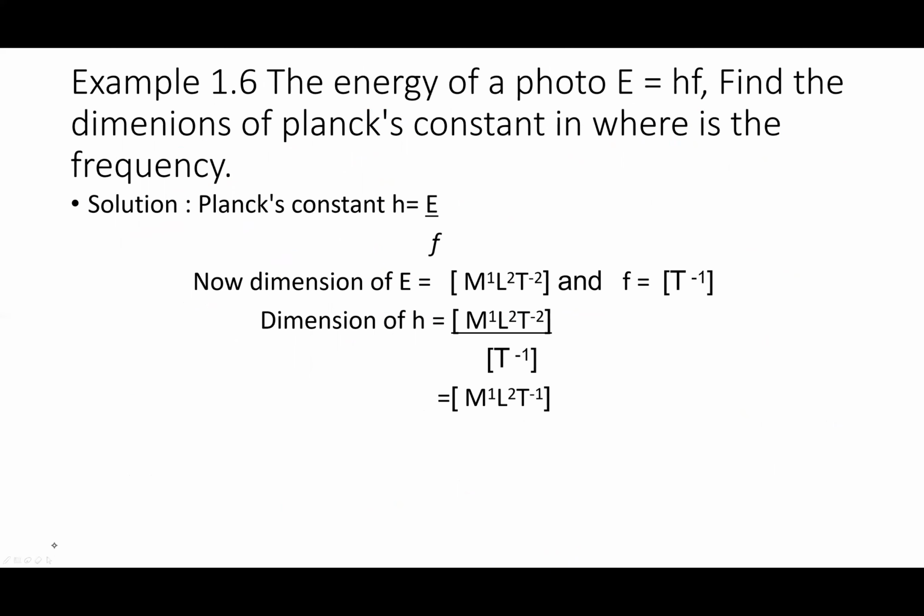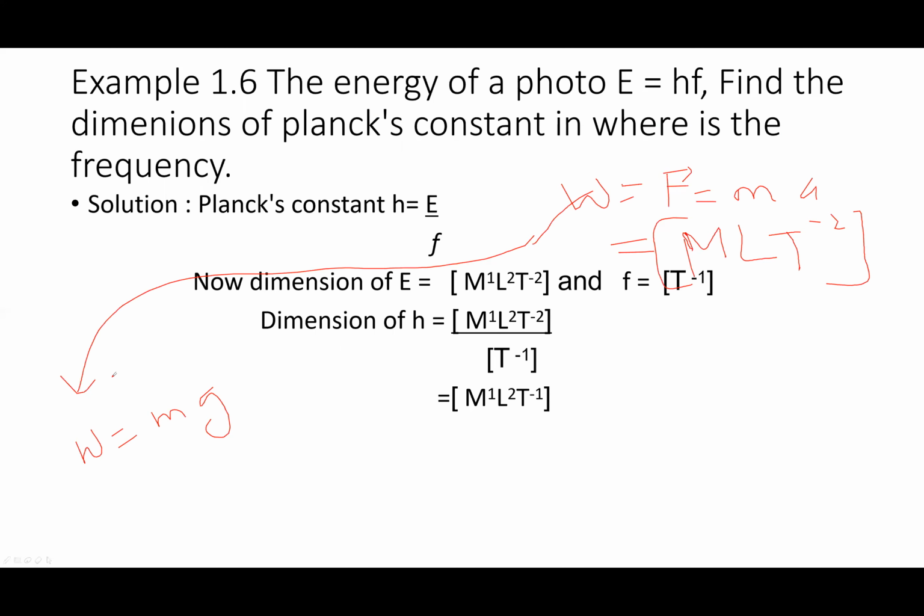Now, if you want to check the dimension of weight, weight is equal to mg. Weight is the gravitational force. Force is equal to ma, and we have written its dimension as kilogram meter per second square. So the weight will also have the same dimensions.